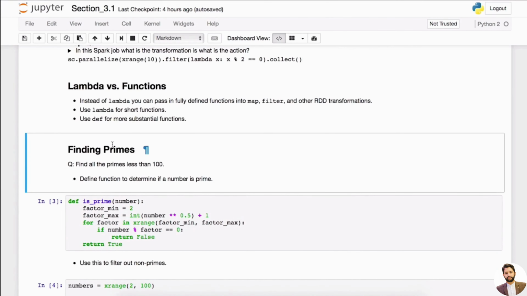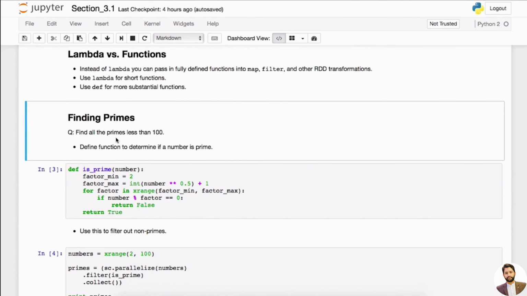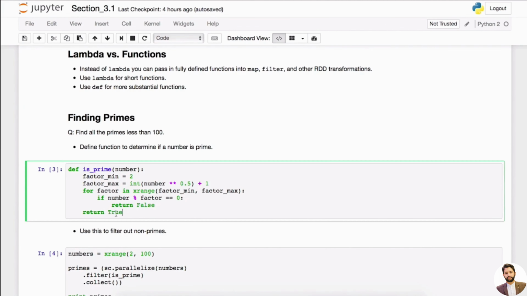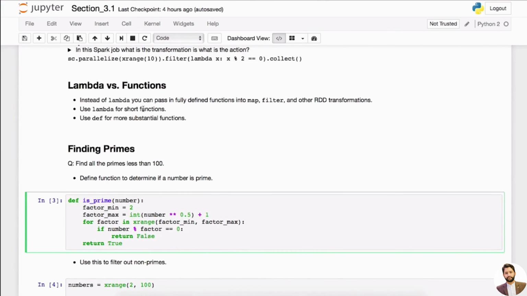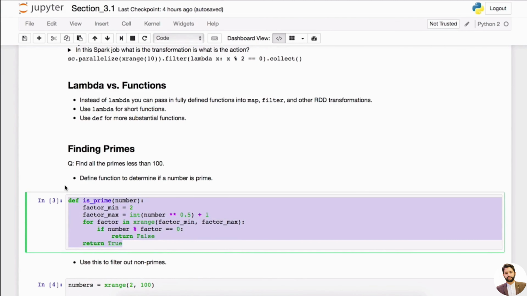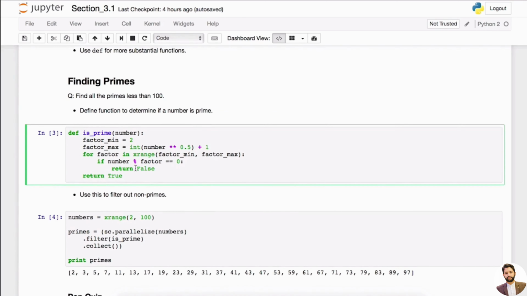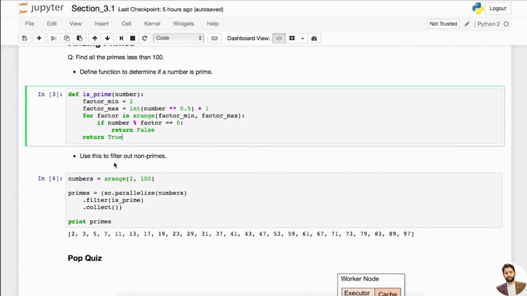So let's take a look at something else, right? Another example, finding primes, right? That's a very typical data science problem. So find all the primes less than 100, right? That's the ask. And then define a function to determine if a number is a prime or not, right? So that's the first thing we want to do. Like I said, you can define your own function and then push it through Lambda, right? So this is a typical way that you can define if a number is a prime number or not. So in the end, you'll get a true, false, right? Boolean results returned as output, right?